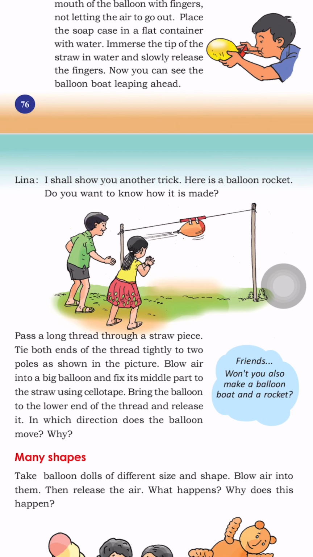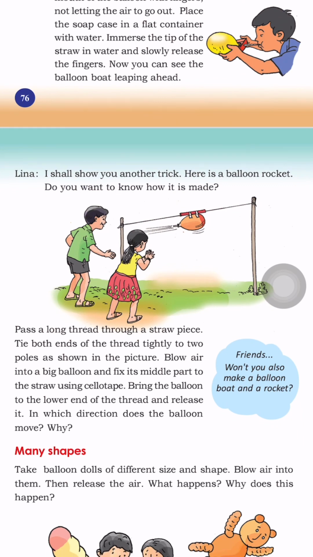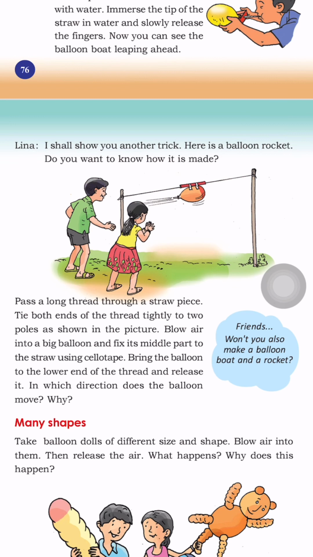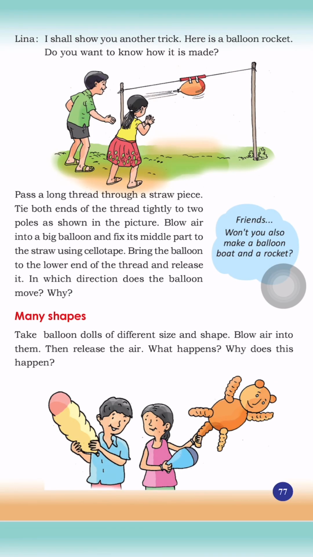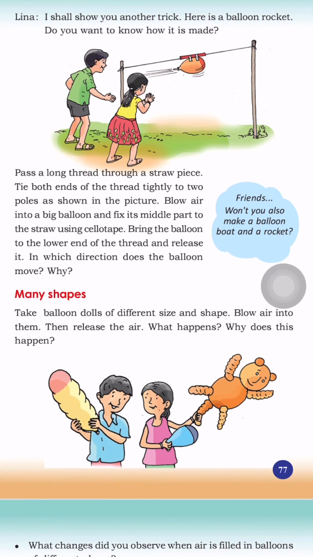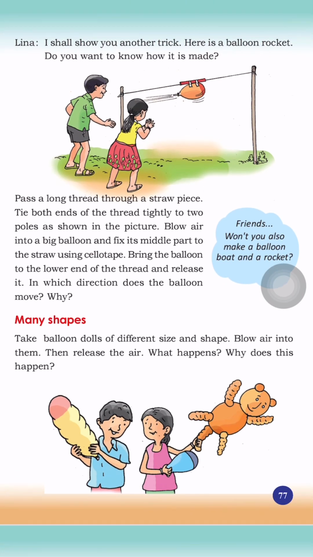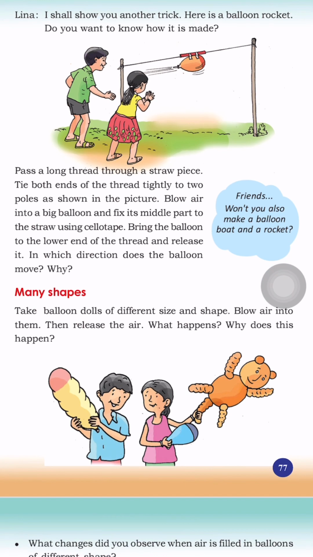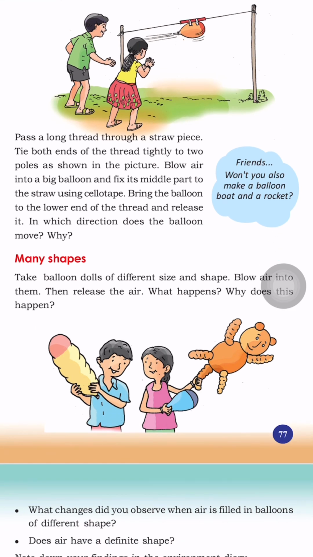Pass a long thread through a straw piece, and tie both ends of the thread tightly to two poles as shown in the picture. Blow air into the big balloon, fix it in the middle part of the straw using sellotape, bring the balloon to the lower end of the thread and release. In which direction does the balloon move and why? Friends, won't you also make a balloon boat and rocket?